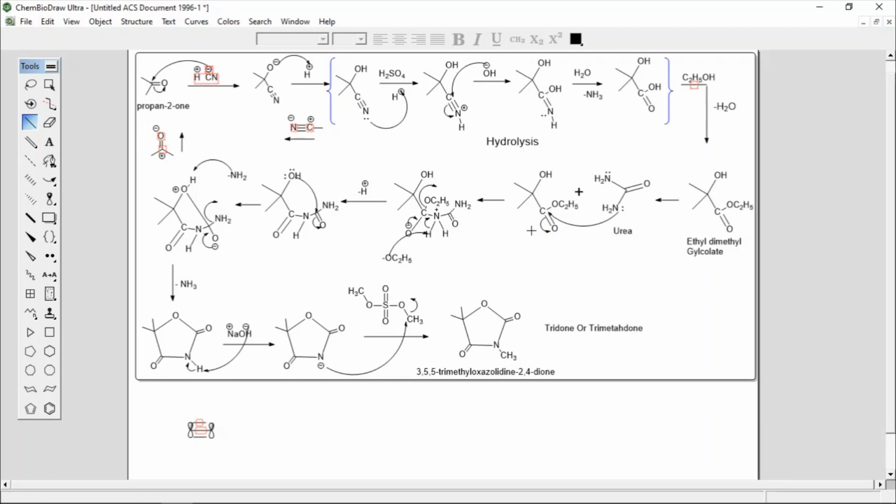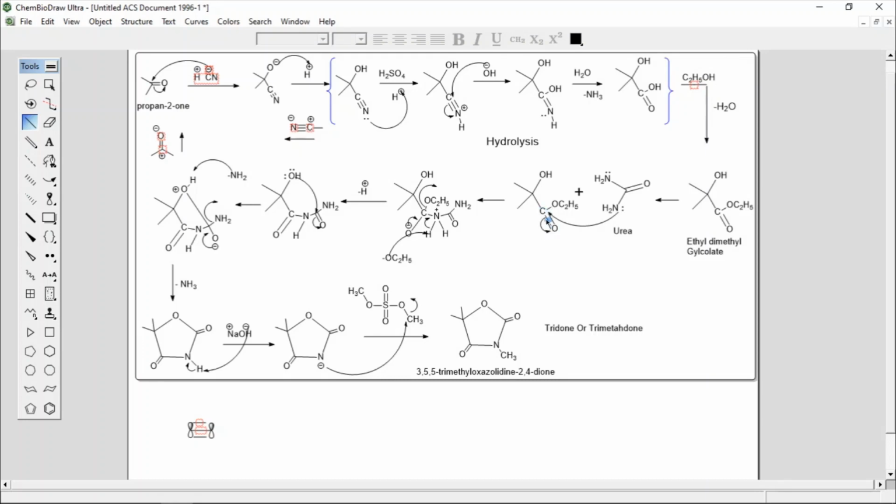This carbonyl carbon of the ester is electropositive in nature due to the electron withdrawing nature of oxygen. Another reason is the high electronegativity difference between oxygen and carbon. That's why the carbon of the ester becomes electropositive, and the lone pair will act as a nucleophile and attack this electrophile, and the bond will break here.